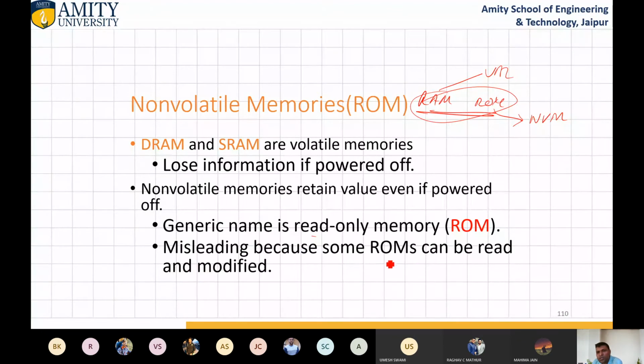Okay, this information is misleading because some ROMs can be read and modified, like EPROM, erasable programmable ROM, and electrically erasable programmable ROM. ROM means read-only memory, but you can write also. That's why it is misleading, but no one has objected because you can understand what is meant by it.